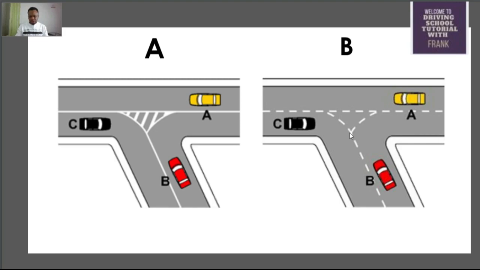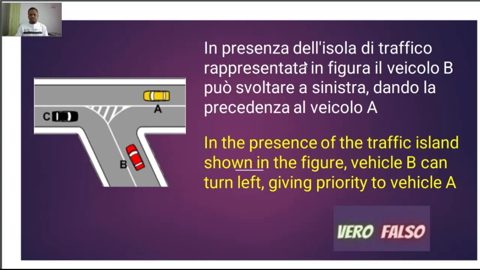Now going back to our question, it says: in presenza dell'isola di traffico rappresentata in figura, il veicolo B può svoltare a sinistra dando la precedenza al veicolo A. È falso, because here the only direction vehicle B can go is destra, not sinistra. So this answer is falso.